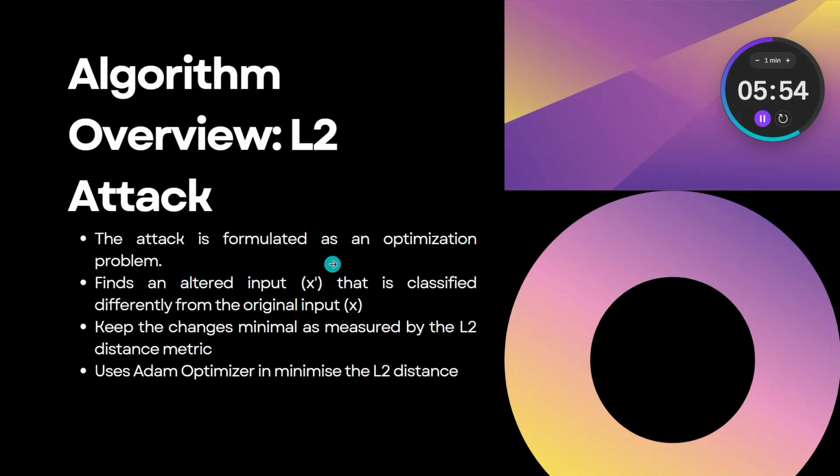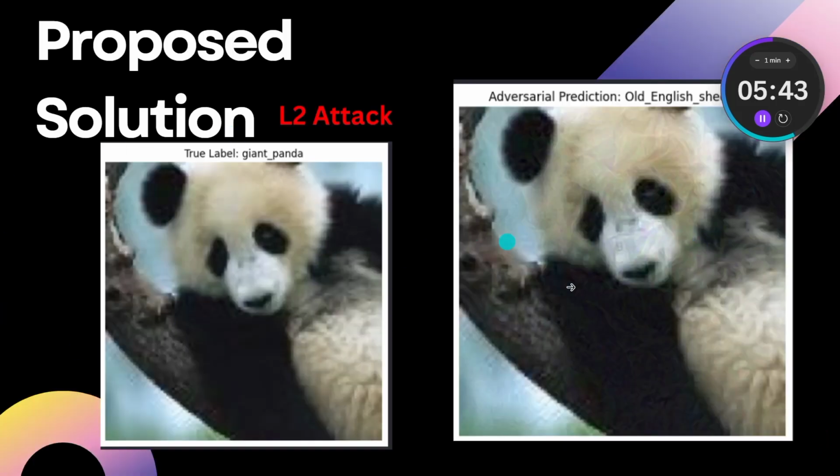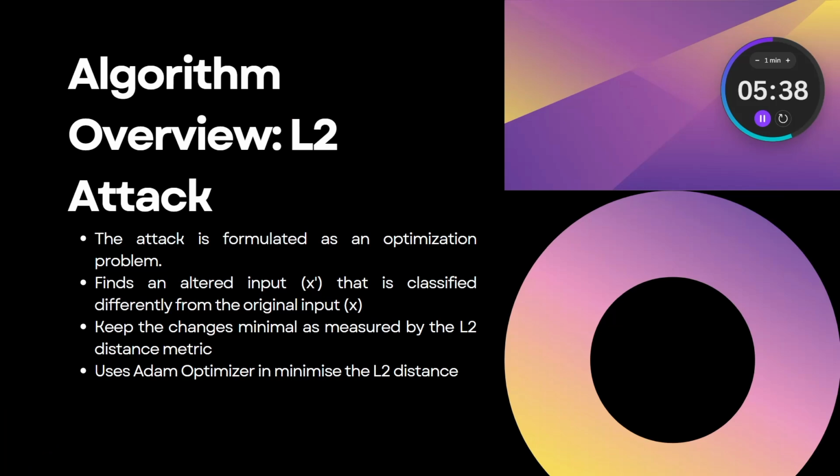A basic summary is we have to find an adversarial image which just looks like the original image, which, as I showed in the last slides, the two images look similar, but they have a very small change that will enable the model to misclassify. Also, what is a small change is found out by L2 distance, which is Euclidean distance, and to find the minima of the distance, we are using the Adam optimizer.